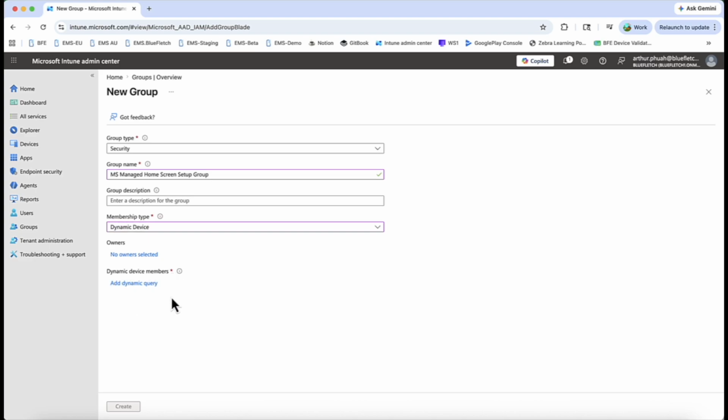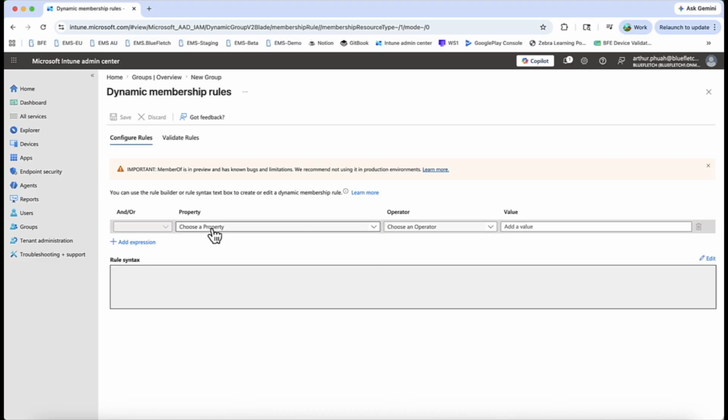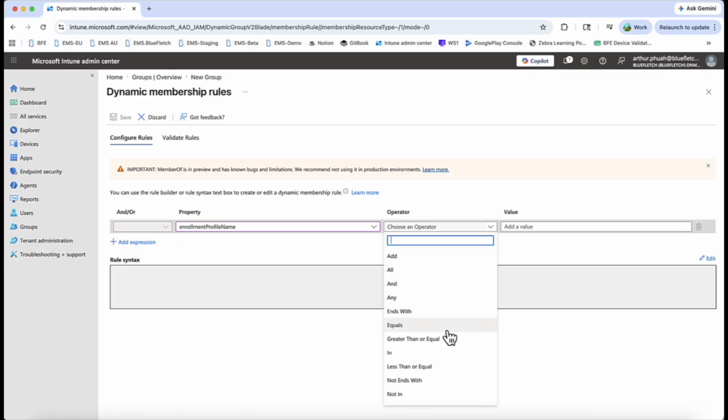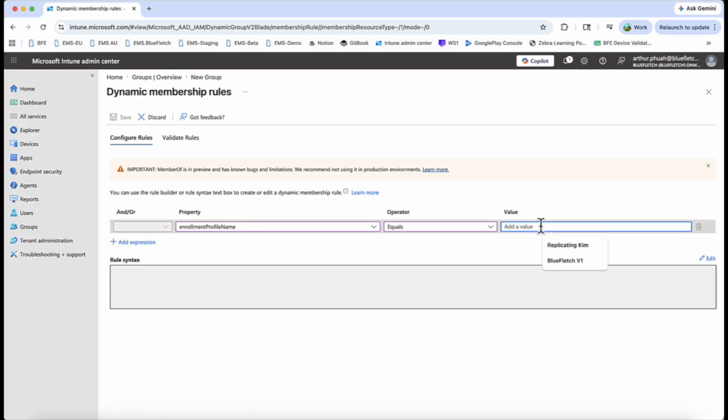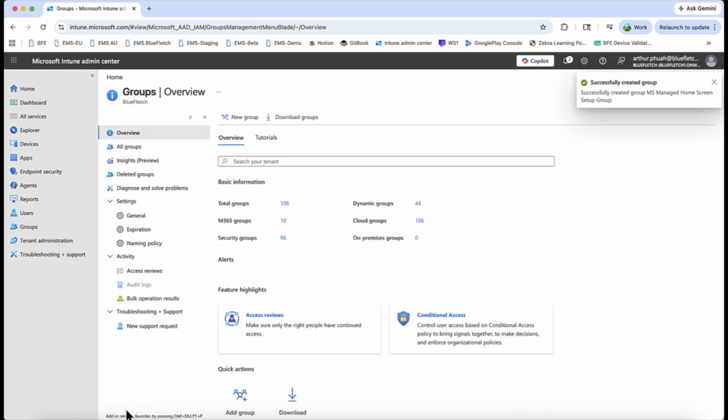Now you want to add a dynamic query, and this was where we copied our enrollment profile name, because we want to make sure that this group will be tied to that enrollment profile. So how do you do that? Choose your property as enrollment profile name equals the enrollment profile name that we had earlier. Now you're going to save that, it's up here. Hit create. And you just created your group.